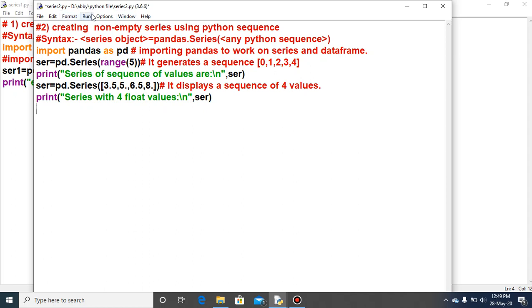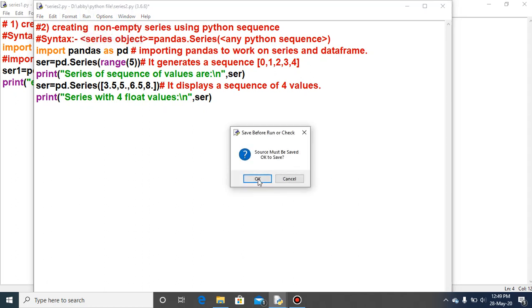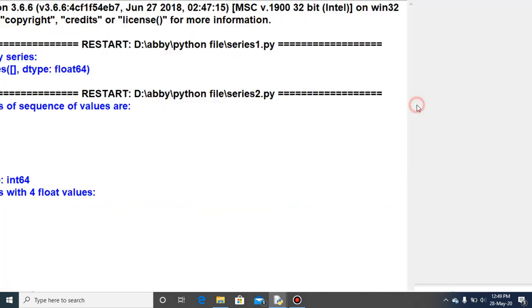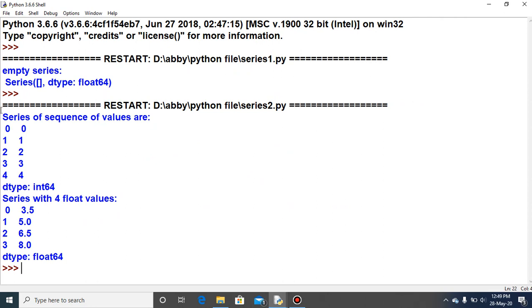I want to execute this. Just look here. The second output starts from here. Don't focus here, this is the previous one. The series of sequence of values is 0 1 2 3 4.